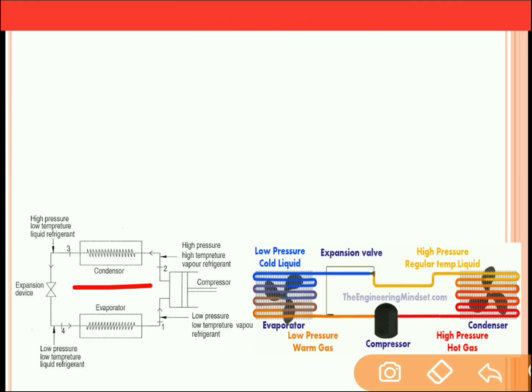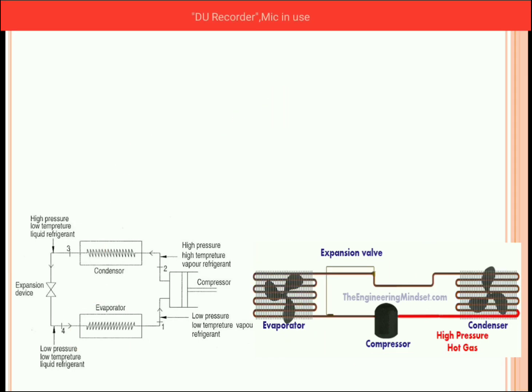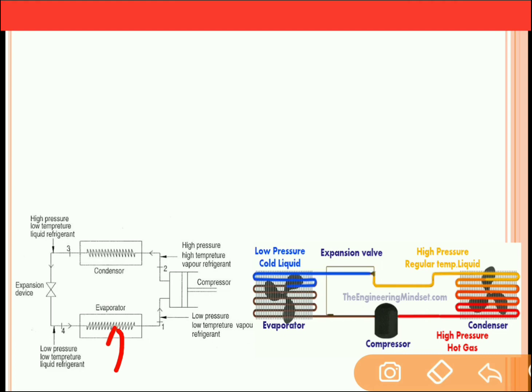Now the refrigerant which is there inside this condenser will reject the heat to the surrounding air. So this is the surrounding air. As the room is getting cooled, something has to get heated up. So the heat from the room will transfer to the refrigerant. Now this refrigerant will reject the heat to the surrounding air. Now this surrounding air is the air which is outside the room which is to be cooled.